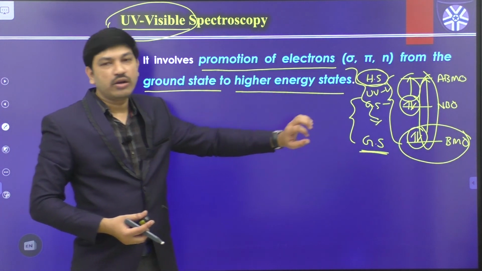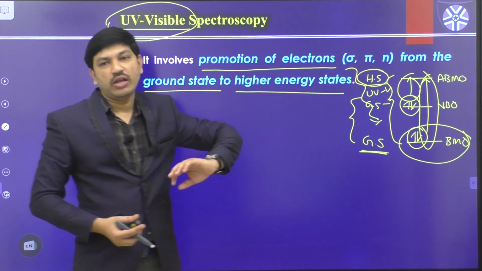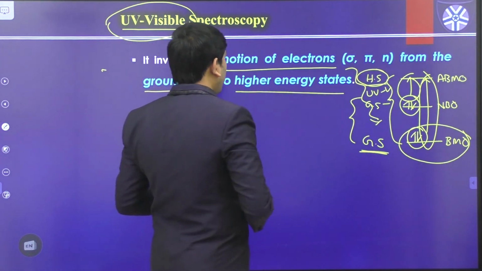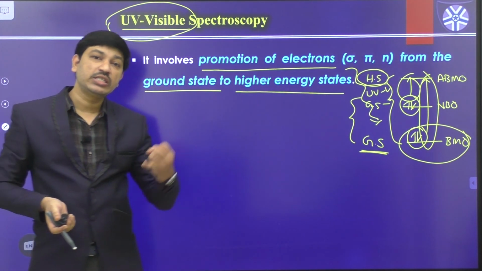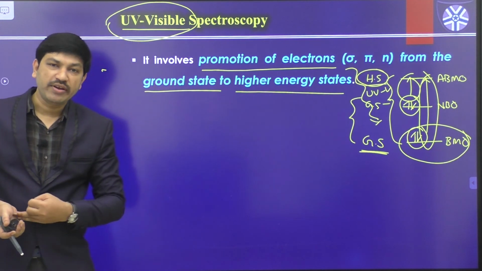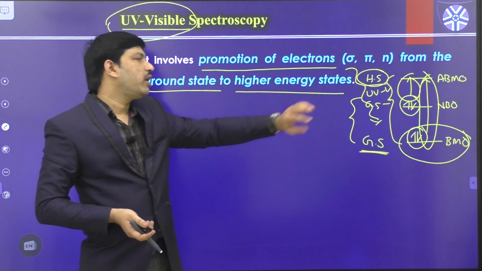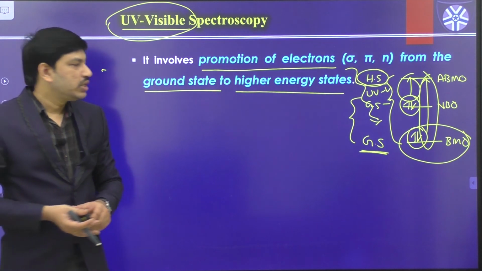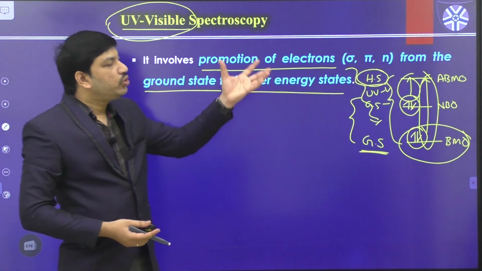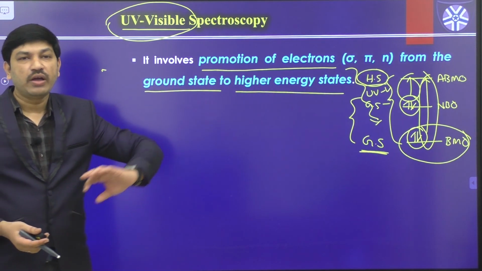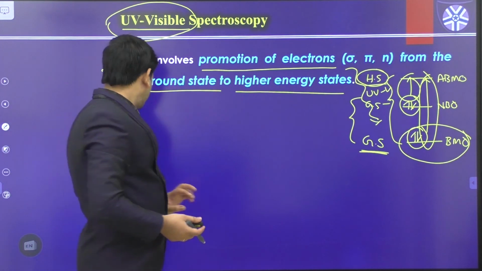So either the bonding level, ground state, or the non-bonding level, that is also ground state, and the anti-bonding level, that is the higher energy state. But we know that according to molecular orbital theory, whenever there is a linear combination between different types of orbitals, there is a formation of sigma bonding orbitals, or pi bonding orbitals, or pi star anti-bonding orbitals, and sigma star anti-bonding orbitals, and in the middle we have non-bonding orbitals also. Whenever you take any compound, those compounds always have all these types of energy levels. All these are called electronic energy levels. What are the possible levels? That we will see.